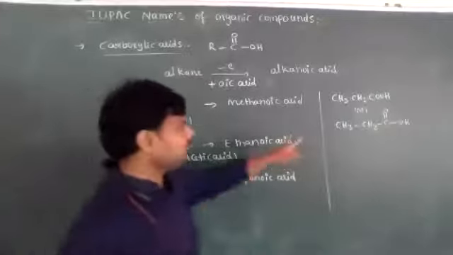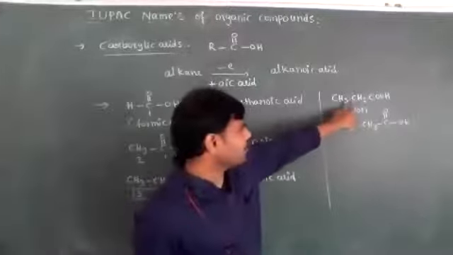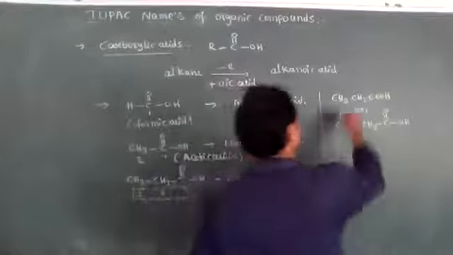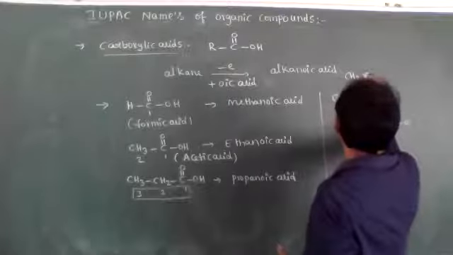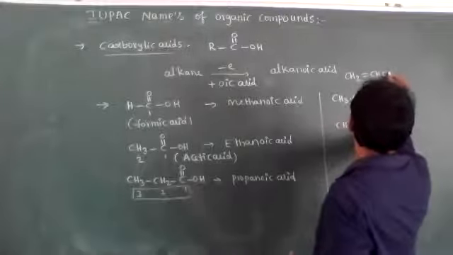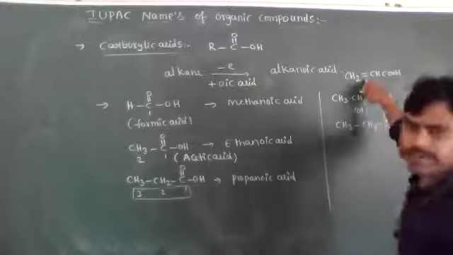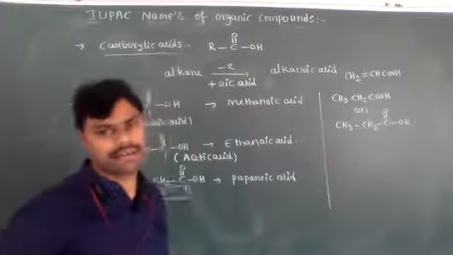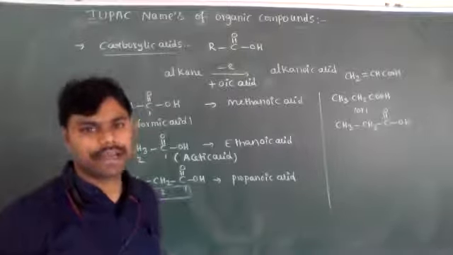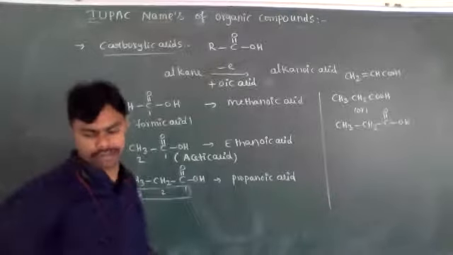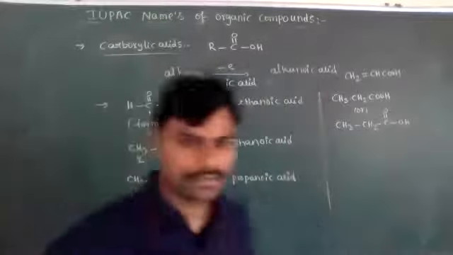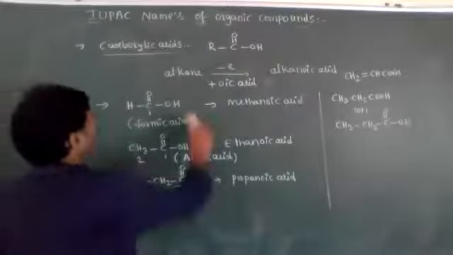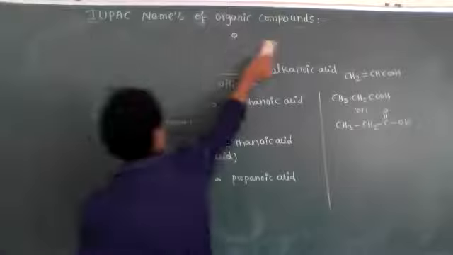And sometimes in exams or in your textbooks, mostly they will give formulas like this, CH3 CH2 COOH. Only if any double bonds are present will they mention the double bonds. This type of representation is known as a condensed representation, condensed formula method, and bond line representation also they will give. So that also we have to practice. Okay students, so this is about propanoic acid, and this is about carboxylic acid IUPAC nomenclature.